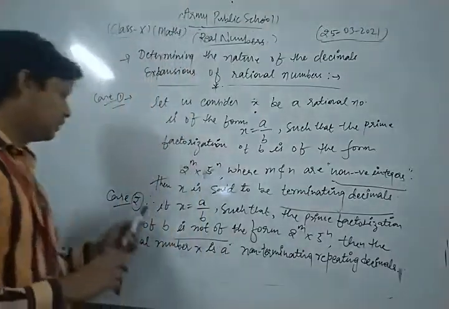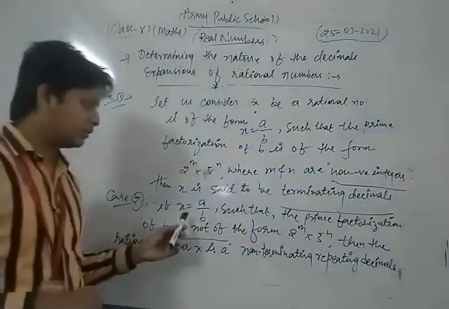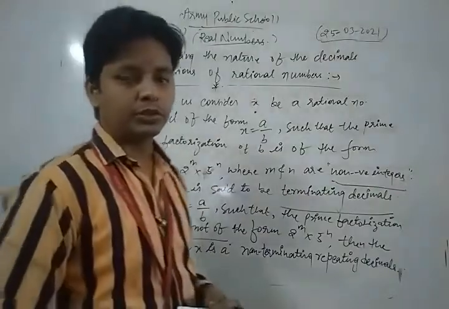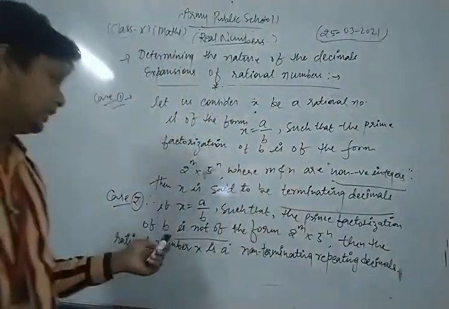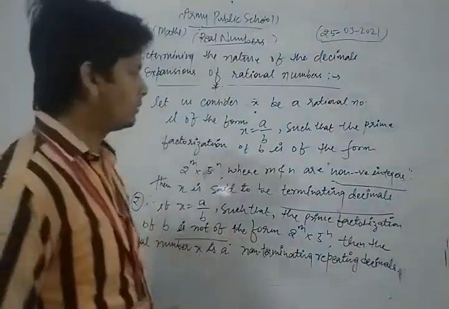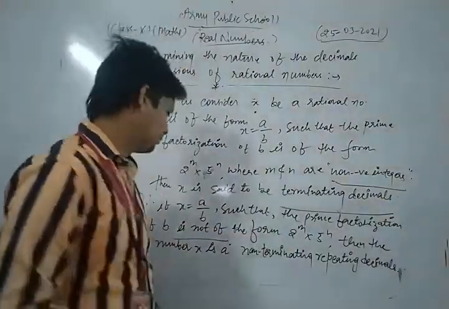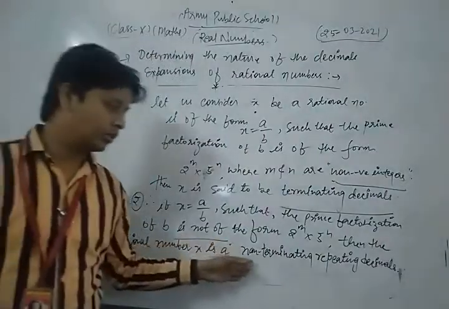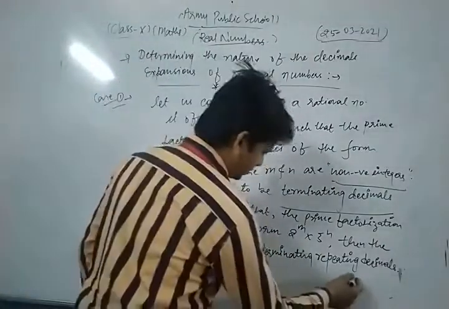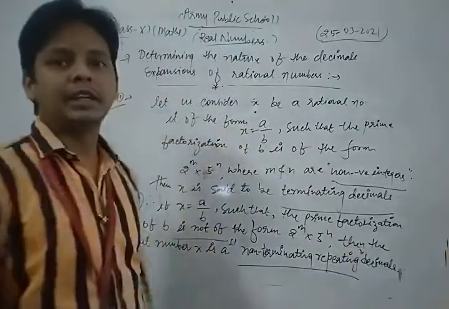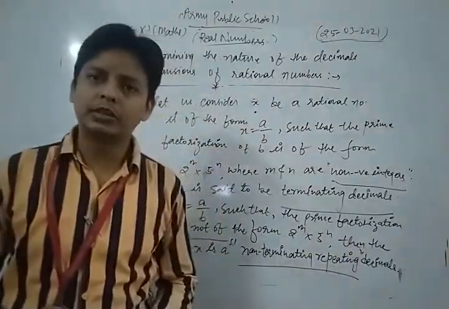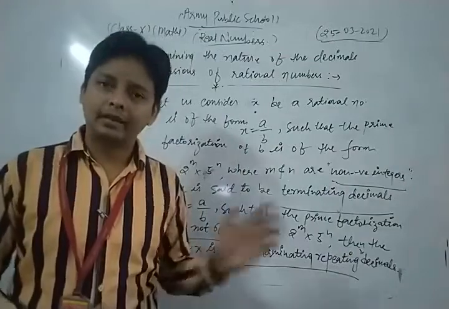Now if for that rational number a upon b the prime factorization of b is not of the form 2 power m into 5 power n, then the rational number x is a non-terminating repeating decimal. So there are two important conditions for that topic.